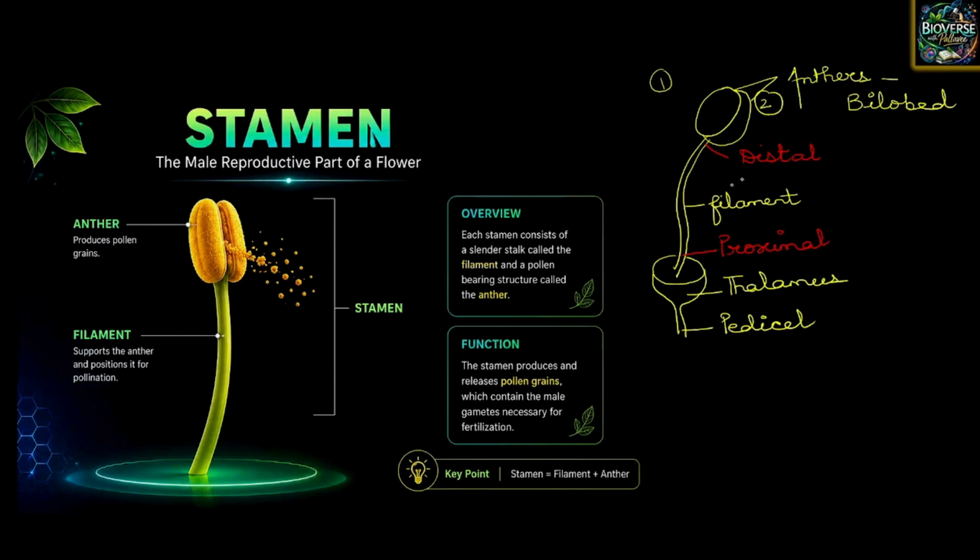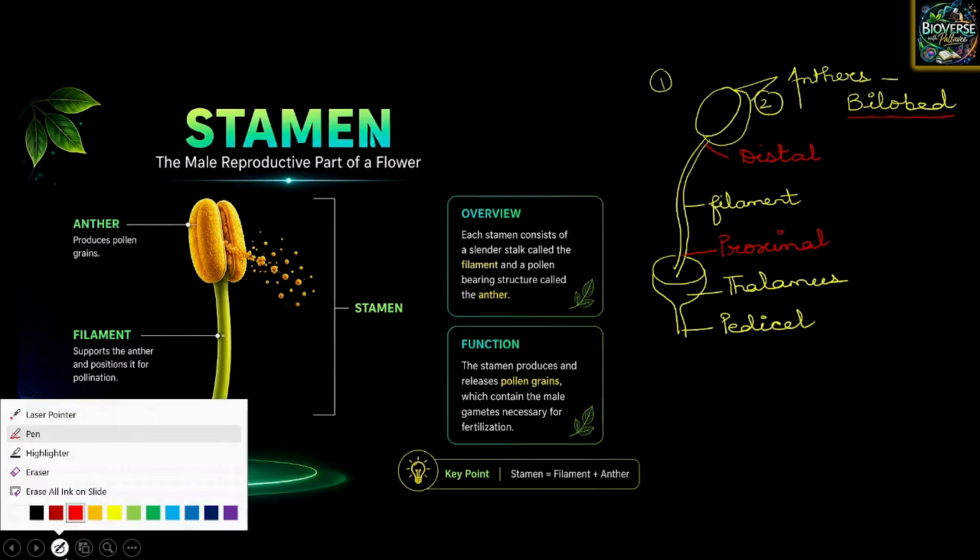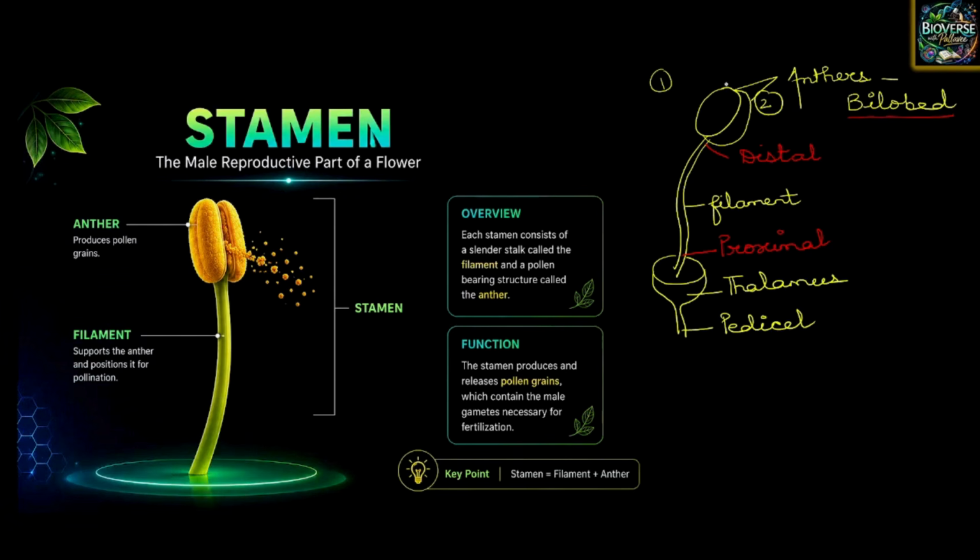Now, children, we need to understand that first of all, your anthers are bilobed. Inside each of the anthers, you have a sac-like structure like this, children. So a total of four sac-like structures are present. These sac-like structures are called the microsporangium, or in layman language you can call them the pollen sacs. Clear? And these four sacs are present at the four corners of the anther.